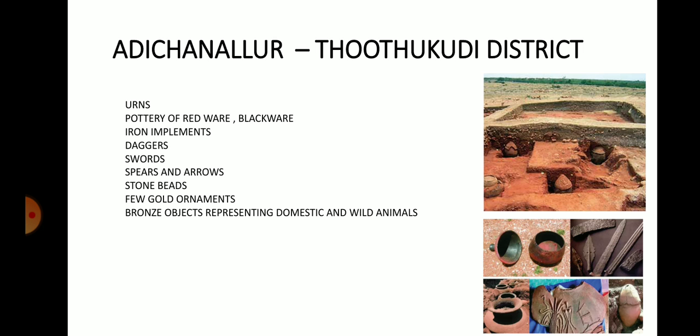These bronze objects have the images of domestic and wild animals. Animals like tiger, antelope, which is a kind of deer, and also the images of elephant. These bronze objects have also been discovered in Adichanallur. And the people belonging to this period in Adichanallur were highly skilled people. The pottery and all the materials which were found show the great skills of the people.